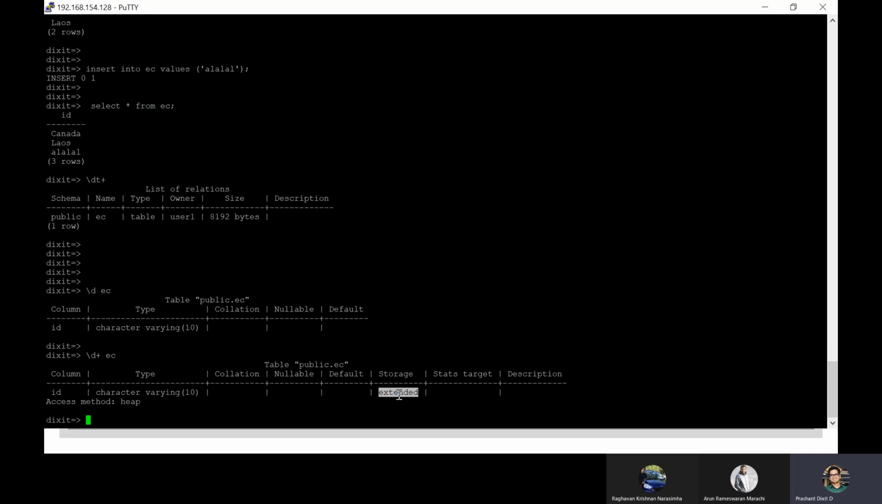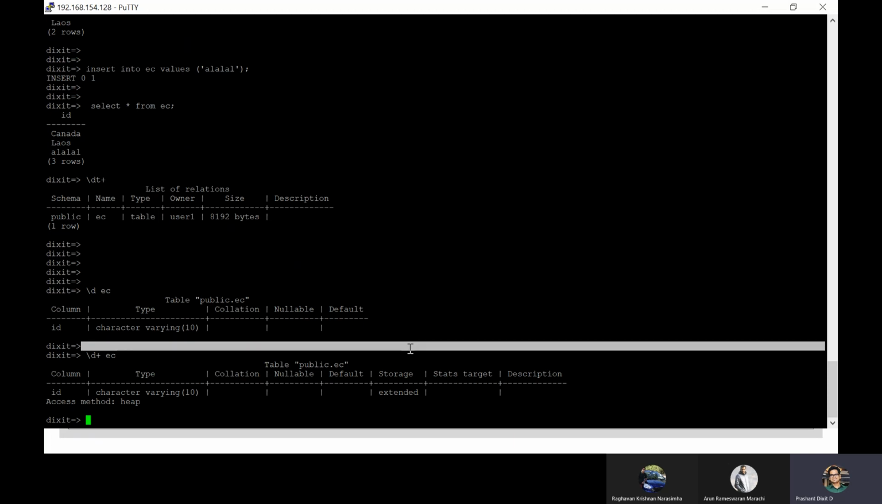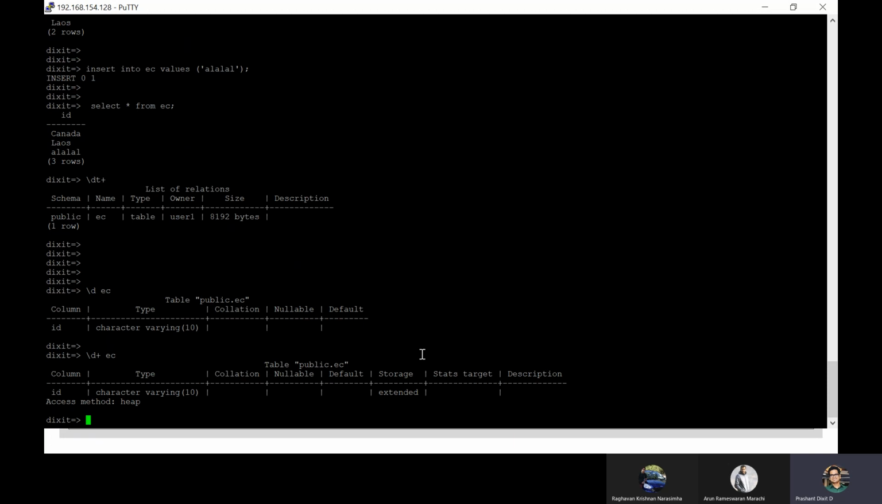Extended basically allows both compression and out of line storage. That means this is the default for most toastable data types. Again, I need to use the terms toastable, out of line and compression because I don't think there is any easier way to explain it. But as we move ahead, I'll explain toastable and the rest of the things, right?